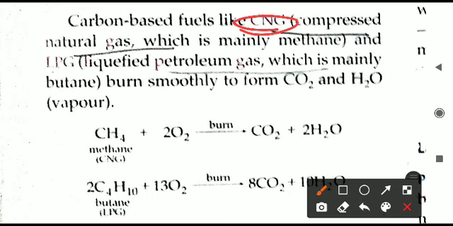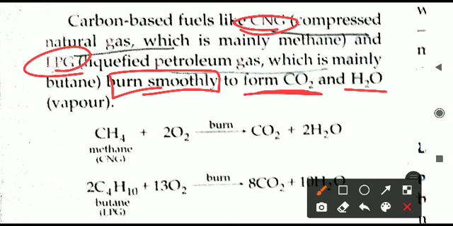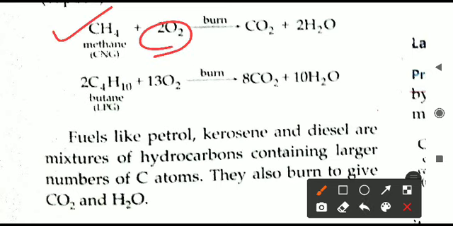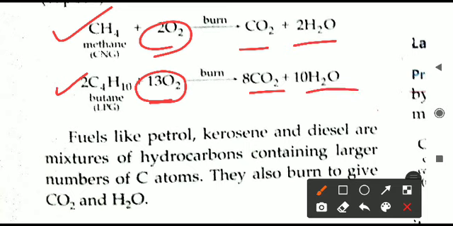Whenever you are burning these fuels, LPG or CNG, they will burn smoothly and produce carbon dioxide and water vapor. So this is the equation you can see right now before you. Methane combines with oxygen to produce CO2 and H2O. Butane combines with oxygen to produce CO2 and H2O.